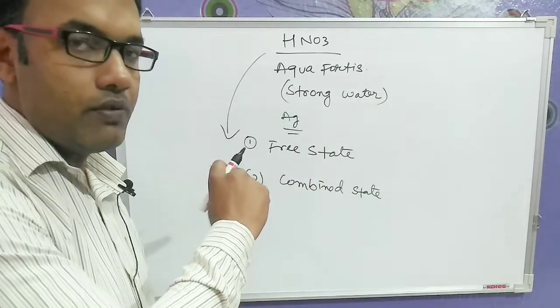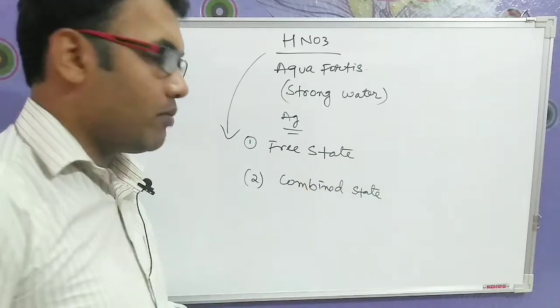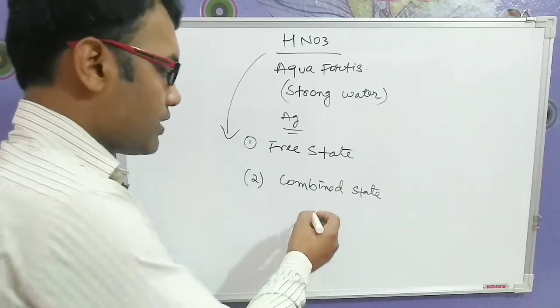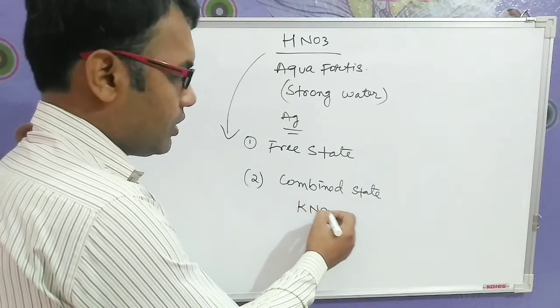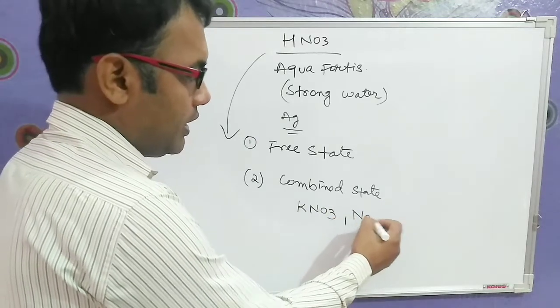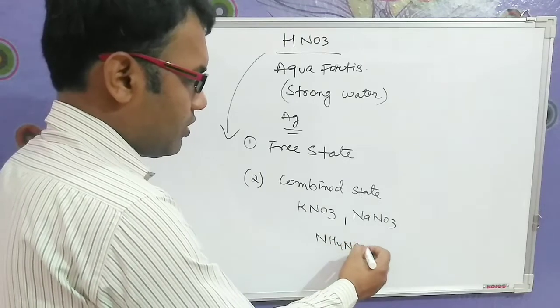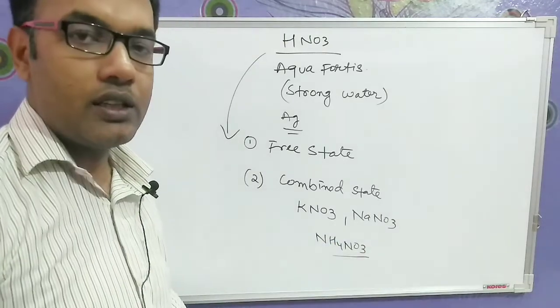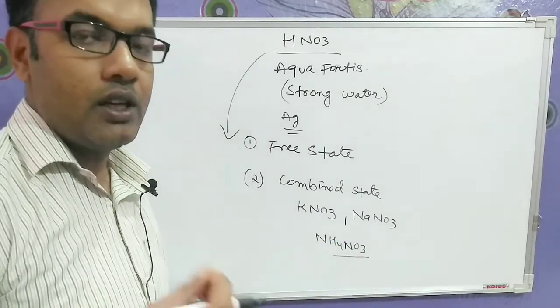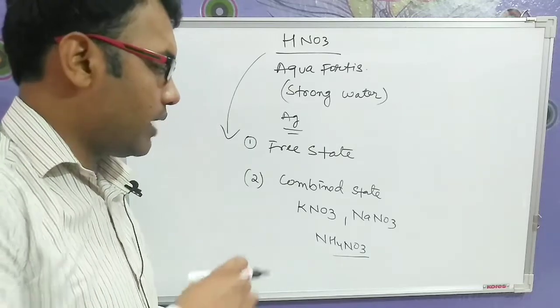If we are talking about the combined state, there are a lot of examples: KNO3, NaNO3, ammonium nitrate. A lot of fertilizers are in combined state. Explosives are also in combined state.